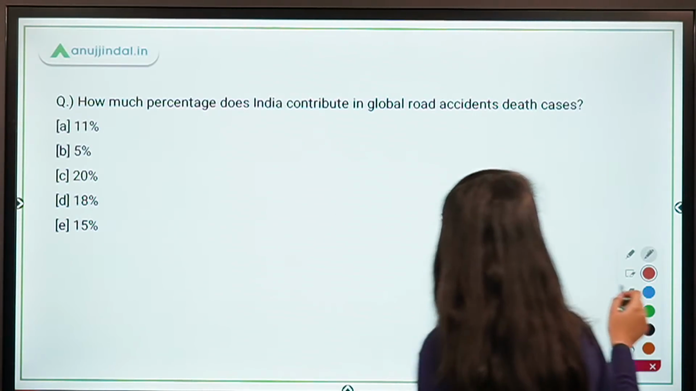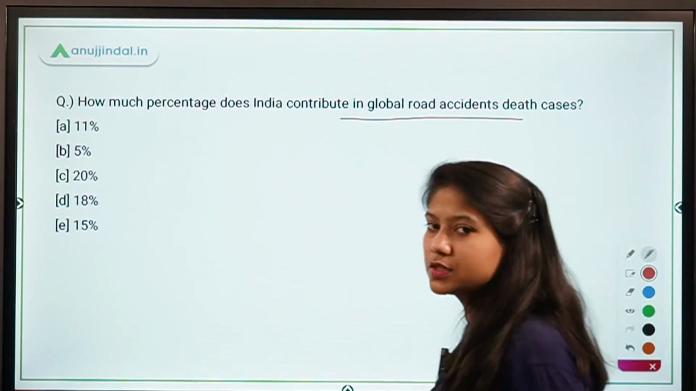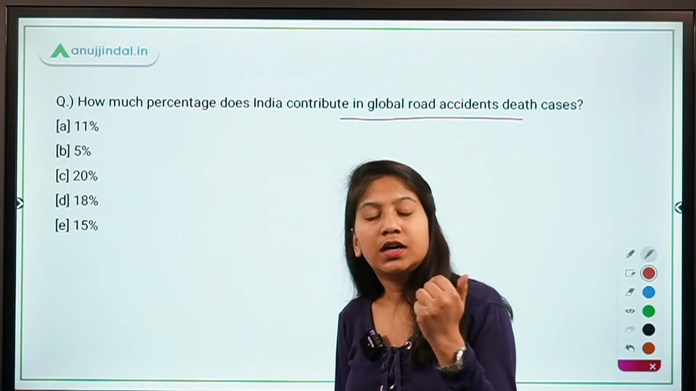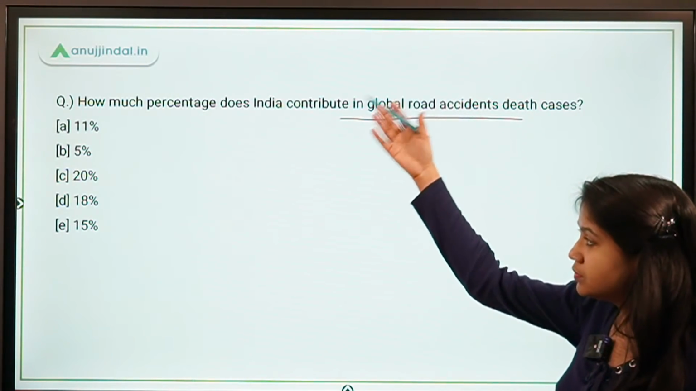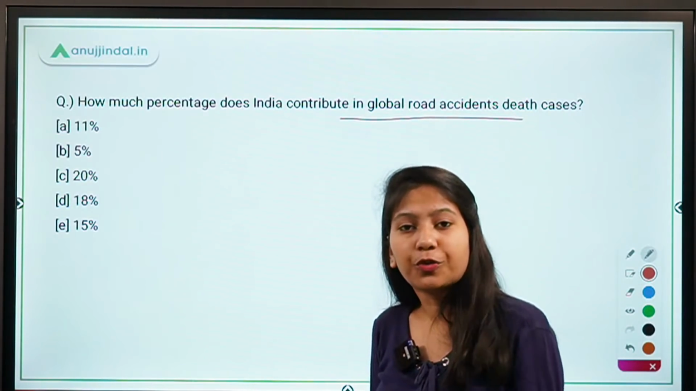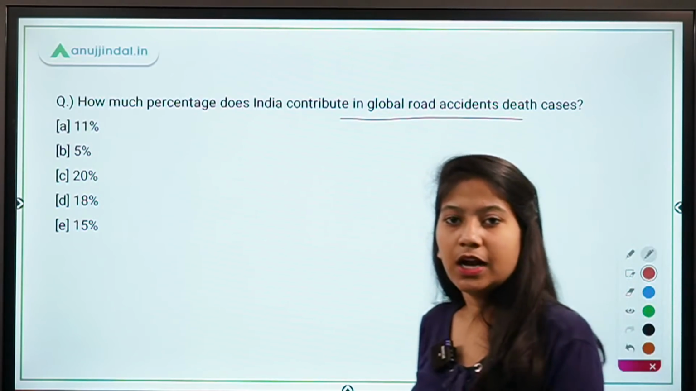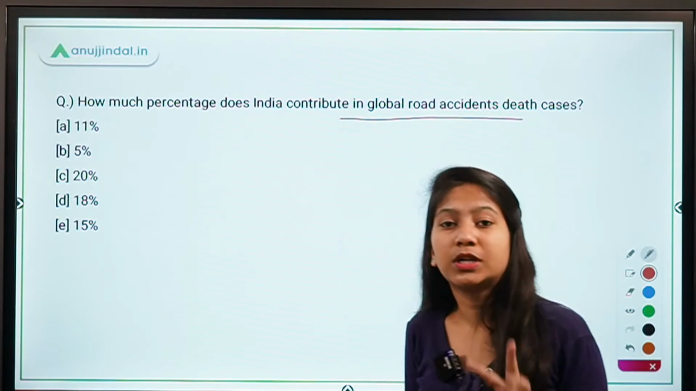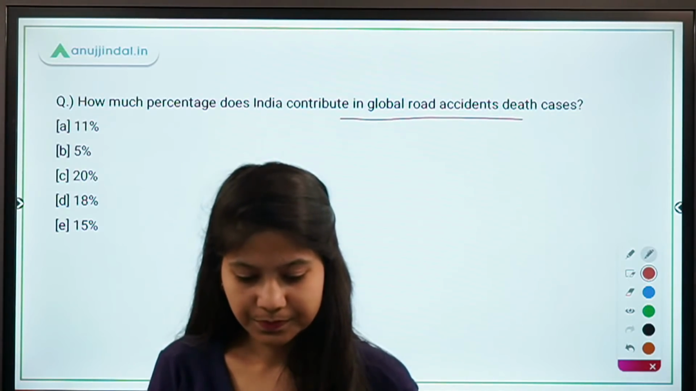How much percentage does India contribute in global road accident death cases? So basically recently an accident report has been released, and there the percentage of accidents that India contributes in the entire world, or the burden of accidental deaths in India, was mentioned, and you have to tell me what is the exact percentage. Road accident.